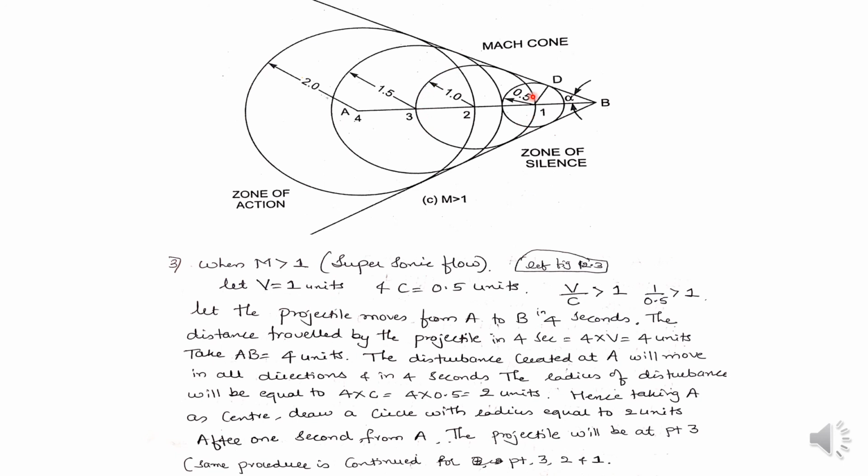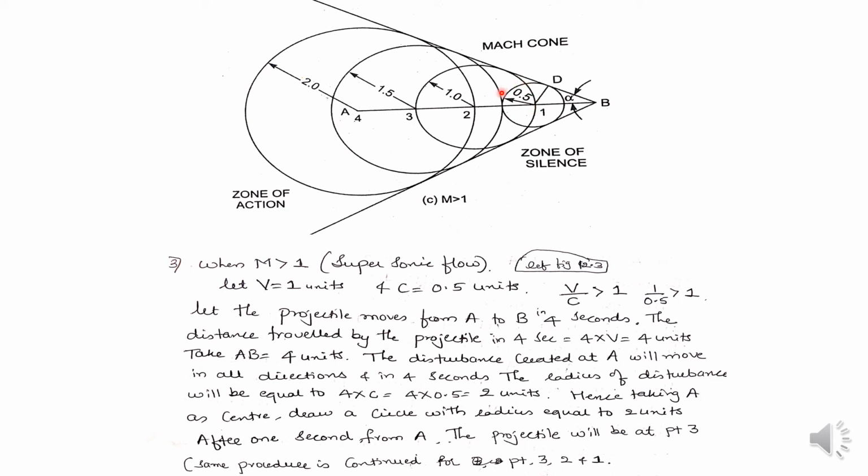Next, after 1 second, the projectile reaches point 1. To move the projectile from point 1 to point B, it requires 1 second. Hence the disturbance created at point 1 in 1 second will move with a radius equal to 1 into C units, where C is 0.5. 1 into 0.5 equals 0.5 units.